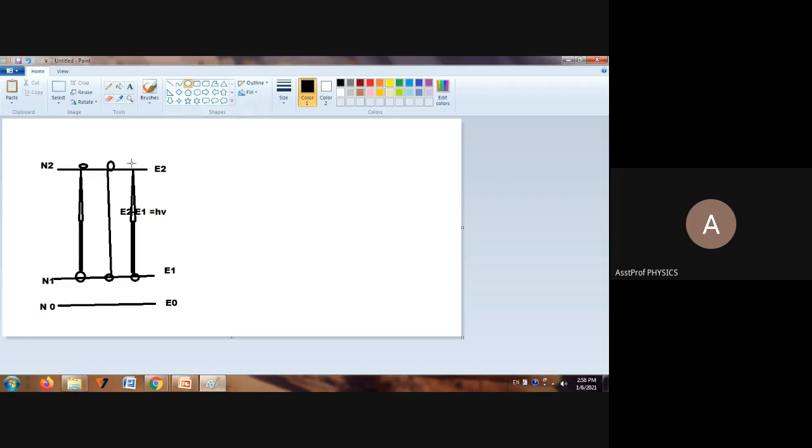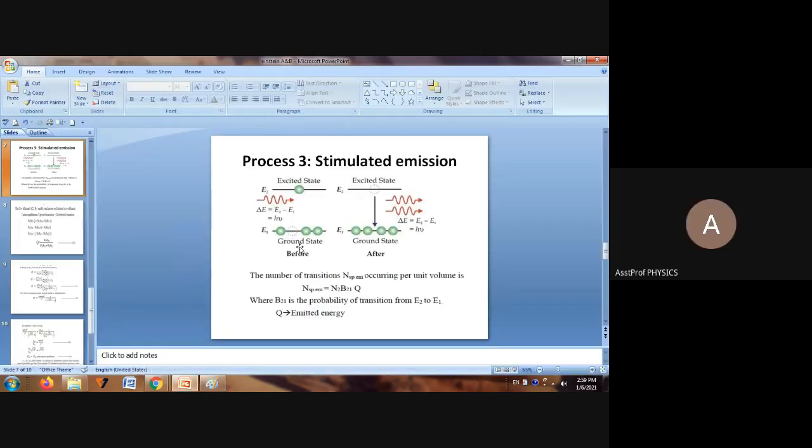These atoms are excited to the higher energy level. How many upward transitions can you see here? 3, ma'am. 3. Okay. How many downward transitions are possible for this diagram? 3, ma'am. 3 only. So what is the meaning of the number of upward transitions being equal to the number of downward transitions? Yes, the number of downward transitions.